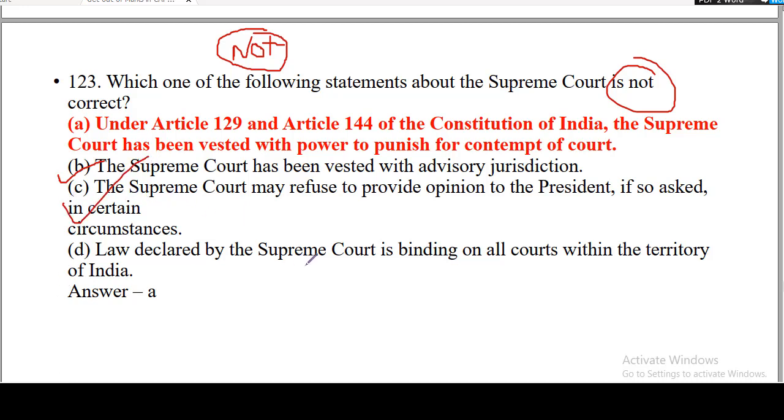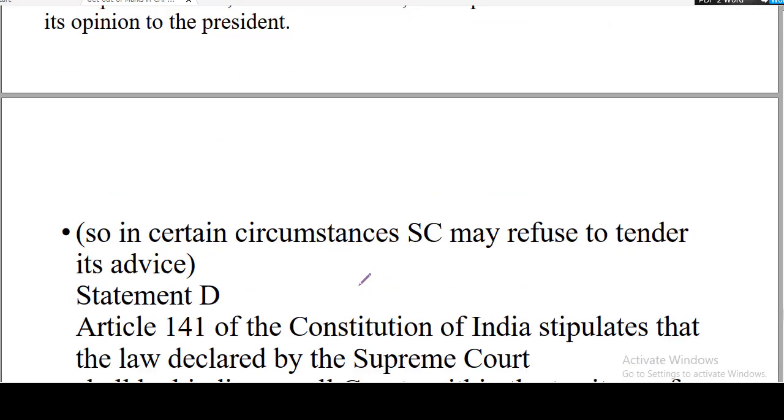Now, law declared by the Supreme Court is binding on all courts within the territory of India. So this is very general and very obvious. But we have here under Article 129 and Article 144 of the Constitution of India, the Supreme Court has been vested with power to punish contempt of court. Guys, this is not true, because the power to punish for the contempt is only included in Article 129 and not in Article 144. So let us move to the next question.